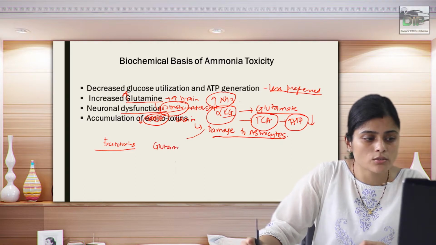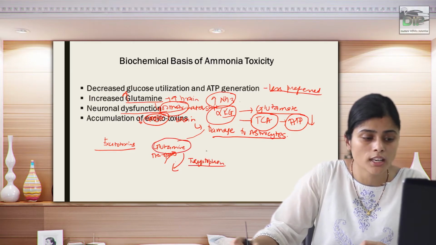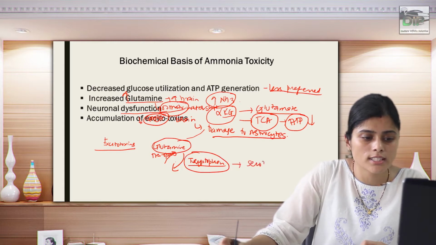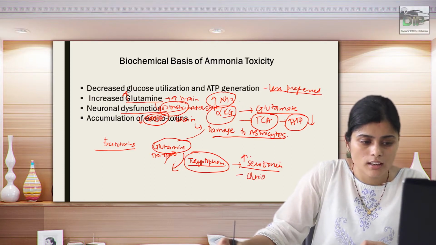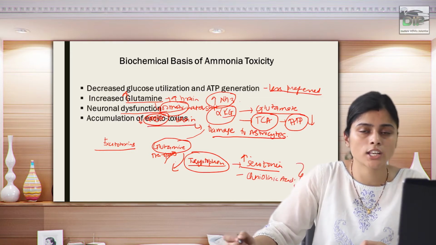Glutamine is transported outside, and the same transporter takes tryptophan inside whenever there is more glutamine. This greater amount of tryptophan going inside the brain cells causes synthesis of serotonin and other compounds like quinolinic acid, which come from tryptophan metabolism, causing accumulation of excitotoxins.